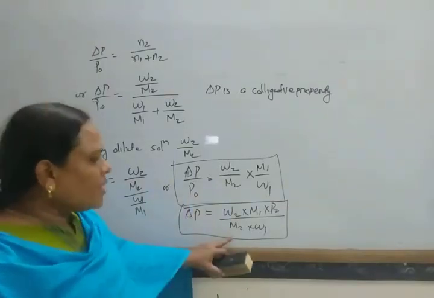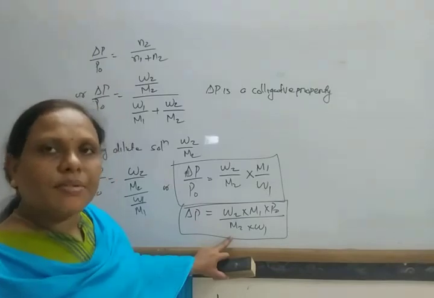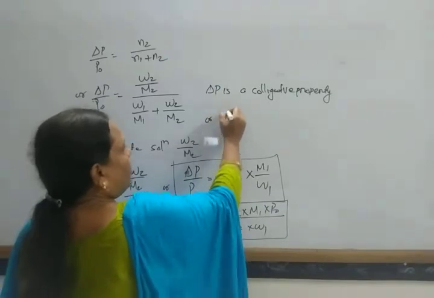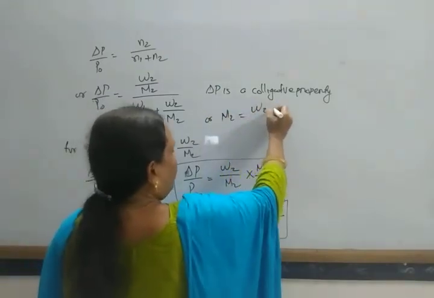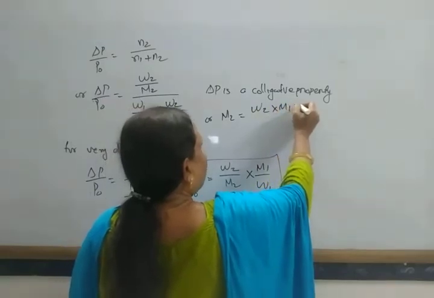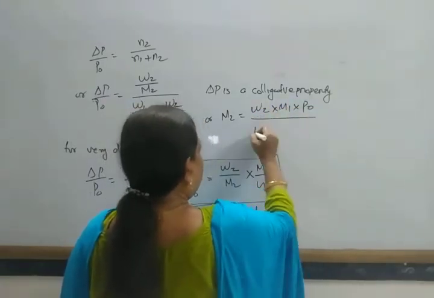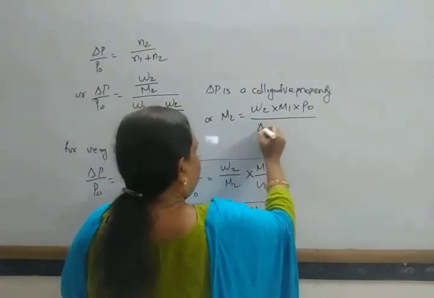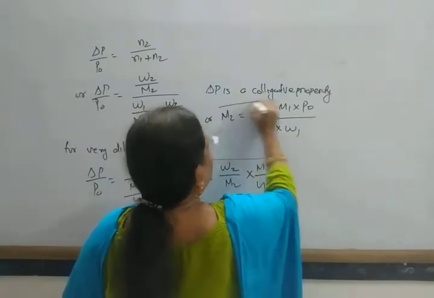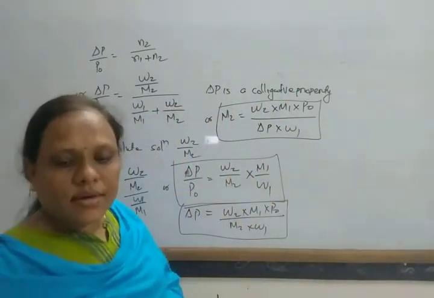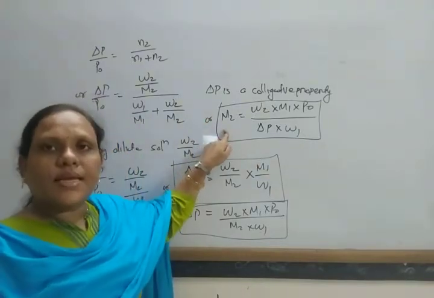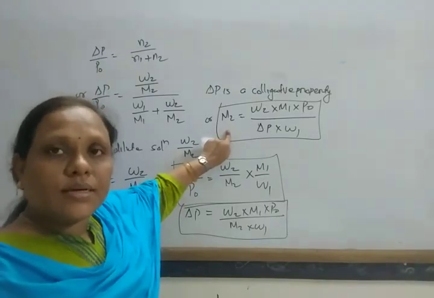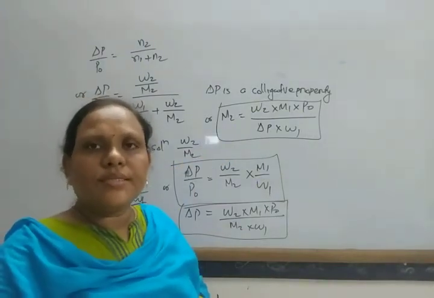Next, the molecular mass of a solute can be determined using this lowering in vapor pressure, or M2 equals W2 M1 P naught by del P into W1. So in this way, using this vapor pressure technique, we can find out the molecular mass of a solute.